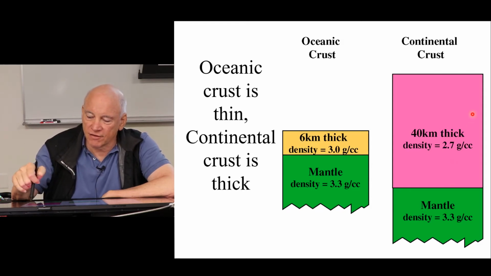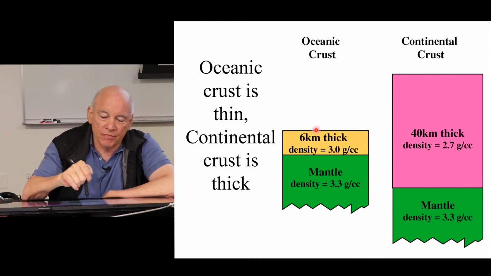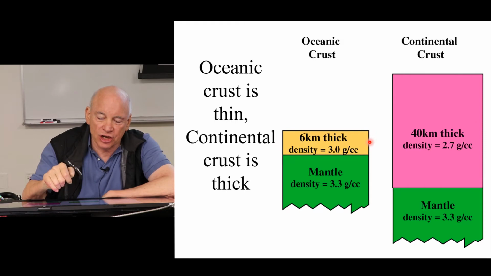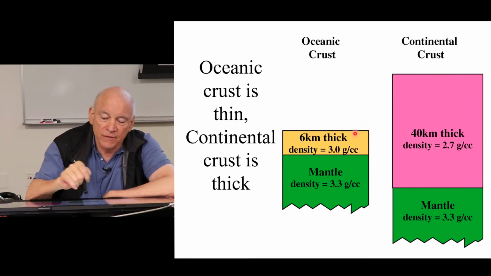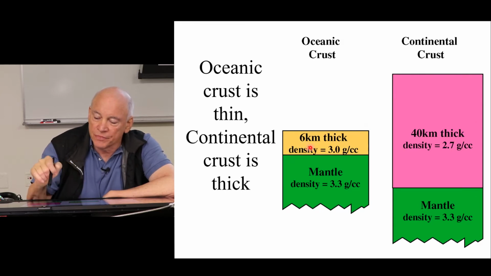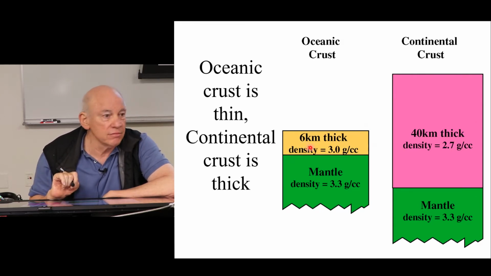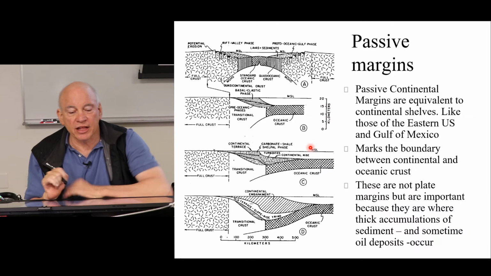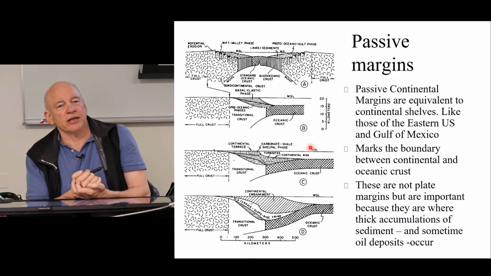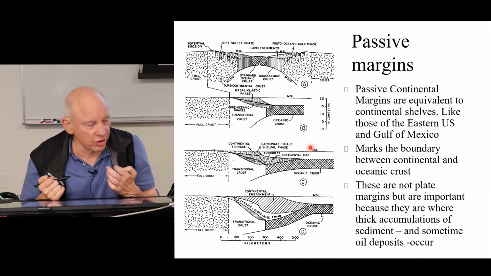The geology of Latin America is focused on what's on top of this, but some of the geology and the ore deposits and the earthquakes and the volcanoes have to do with what this is doing, interacting with this. All right, now another concept that comes out of plate tectonics is the idea of a passive margin.